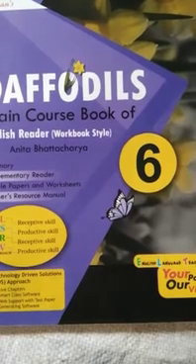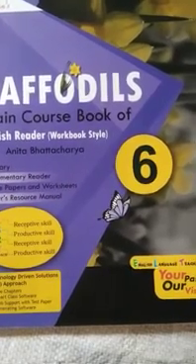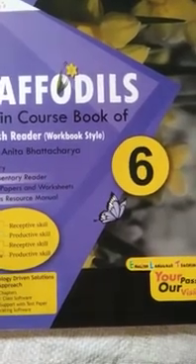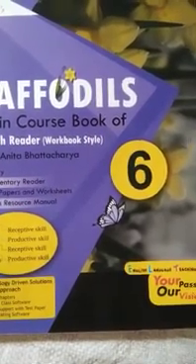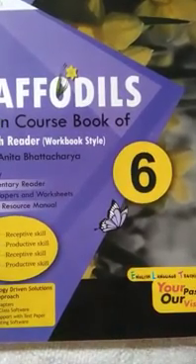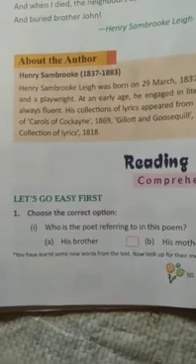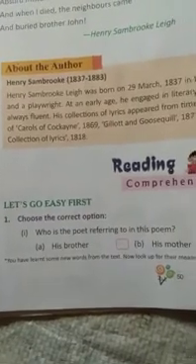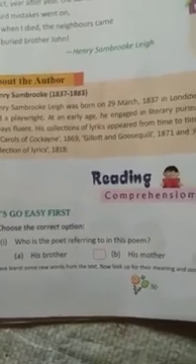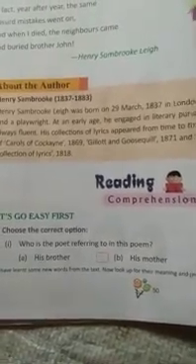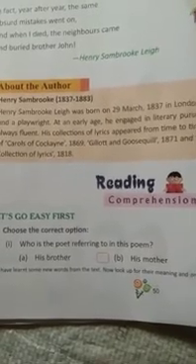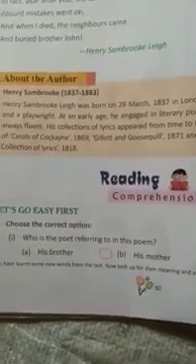So students, in the previous class, we had completed chapter 6, the poem, The Twins. Today I am going to solve its exercise. So, let's go to the exercise. Dear students, let's go easy first. Question number 1, choose the correct options. Three options are given here. We can find out which option is correct and put a tick mark inside the box.